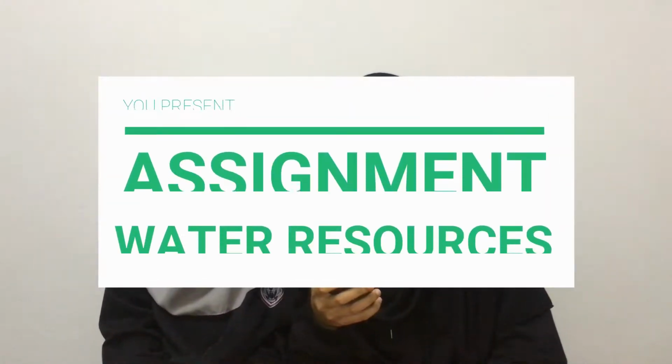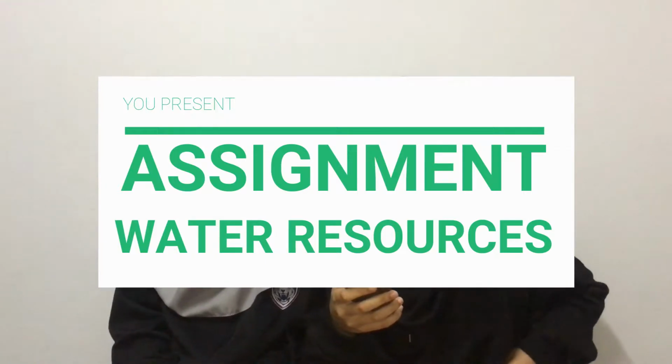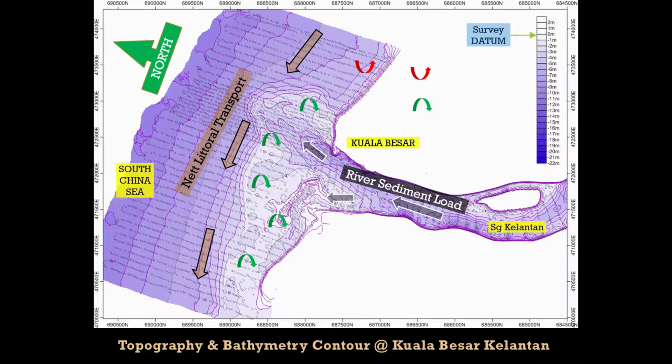Next, for water resources engineering, we have done our assignment on coastal erosion and its mitigation. The picture shows the flow of the river, and the annual flood carries sediment to the river mouth and causes the formation of a sandbar which blocks the passage of boats. For this problem, the solution is to dredge a channel in the river mouth.